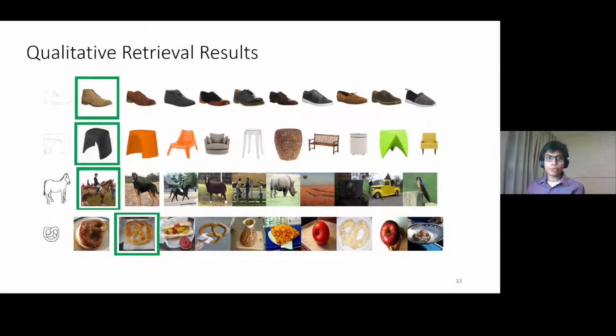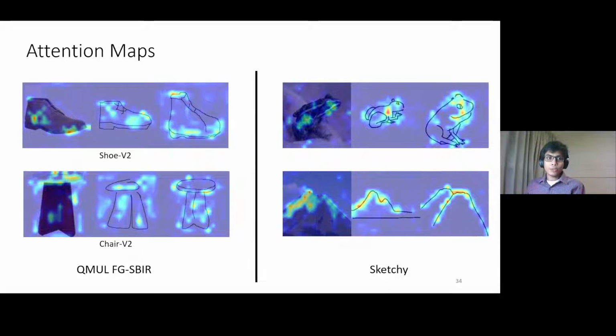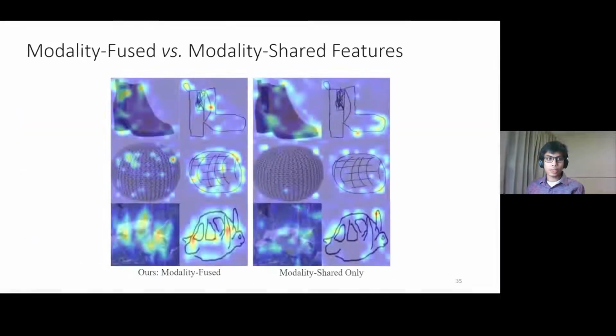From the qualitative retrieval results, we can see that if the target photo has a significant number of discriminative local features compared to others in the gallery, it always appears in the top one. However, correct instances that get demoted in rank are preceded by ones that bear significant resemblance to the fine-grained local features of the query. Here are a few attention maps obtained using our cross-modal ViT model. And here we depict examples where modality-specific features uniquely identify an instance.